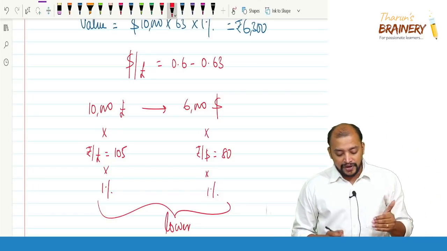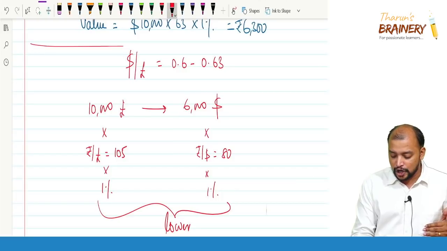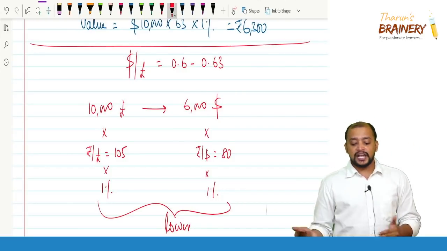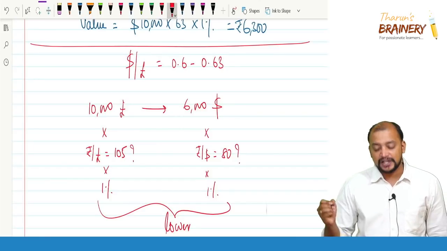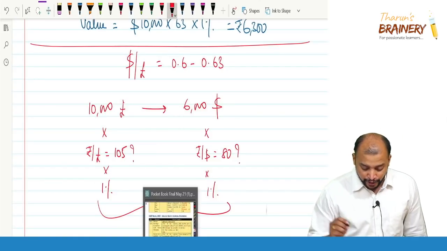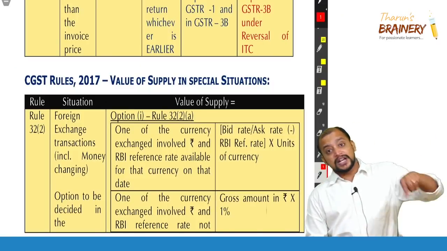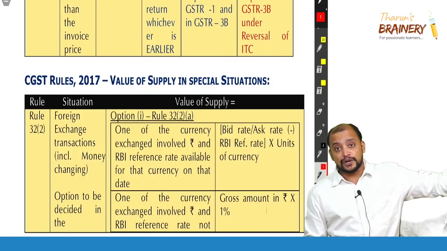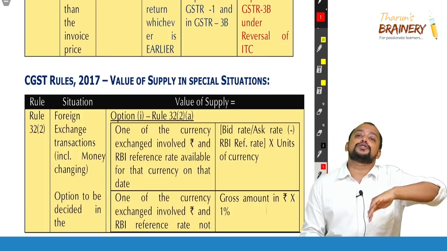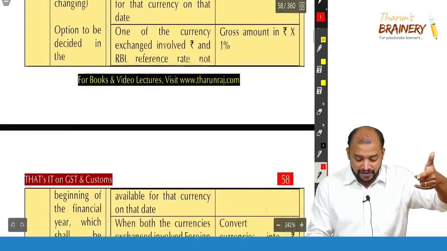Okay. So when this option is not possible, in case the RBI reference rate is not available, this option is not possible. That is about option 1 in rule 32. In rule 32 itself we have two options. Transaction value is one option, apart from that, in rule 32 itself we have two options. In that, the first option we have completed.